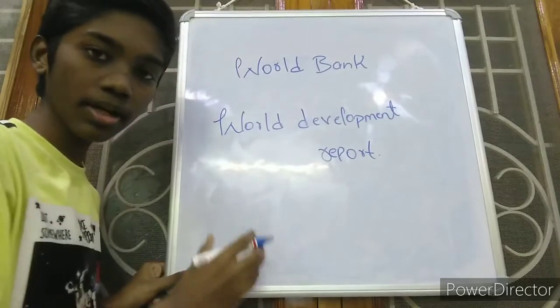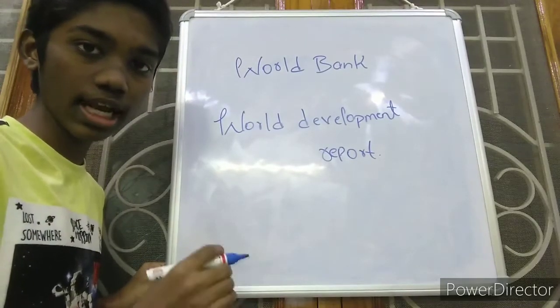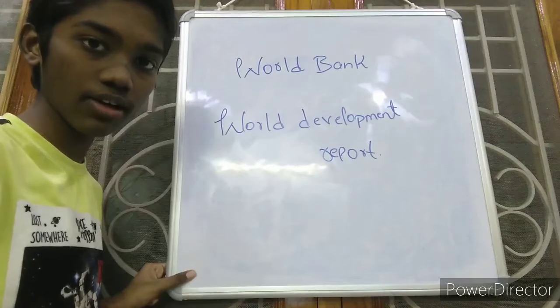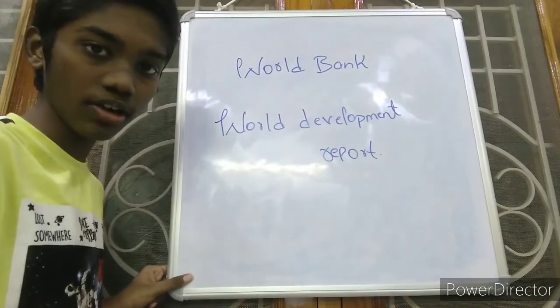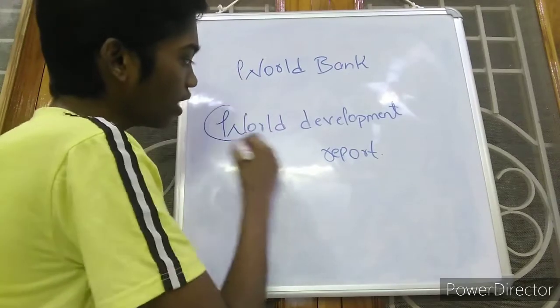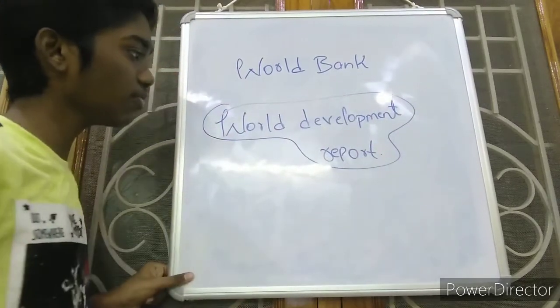The World Development Report issued by the World Bank classifies the countries as developed, undeveloped or developing. So whether a country is developed, undeveloped or developing depends on the World Development Report given by the World Bank.